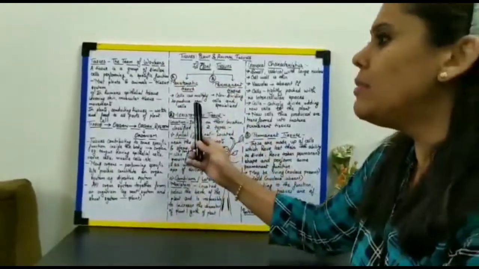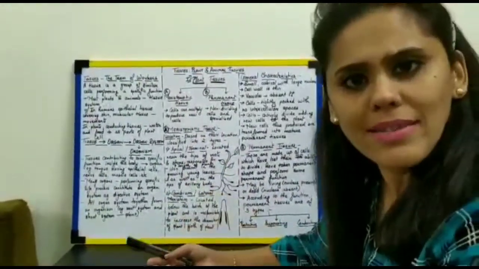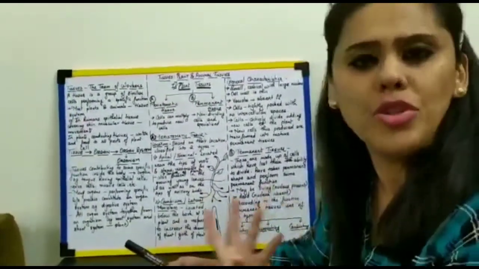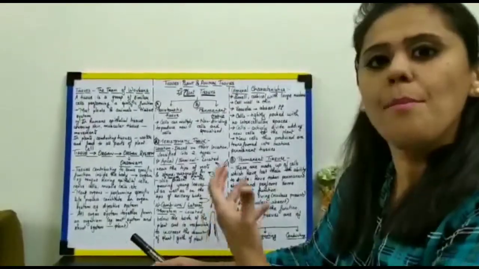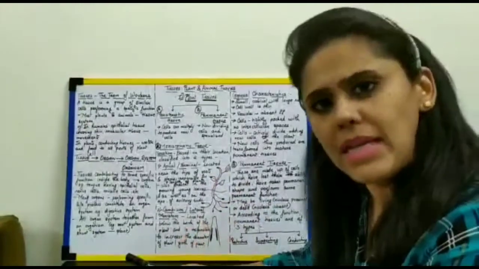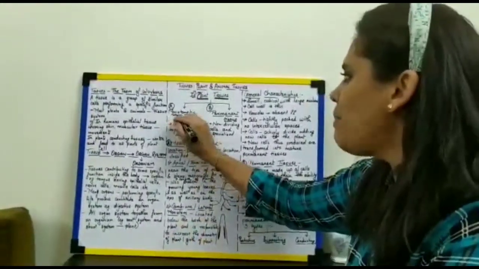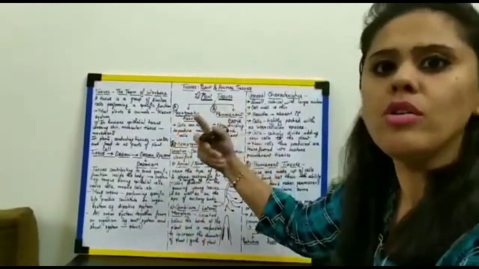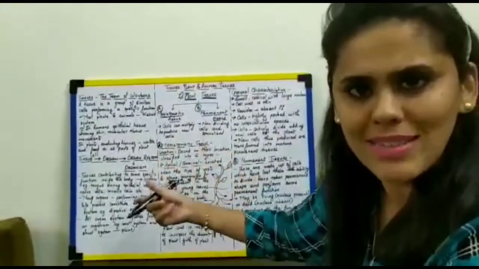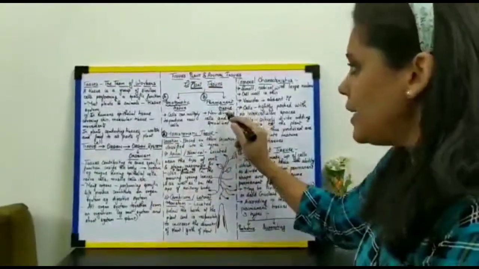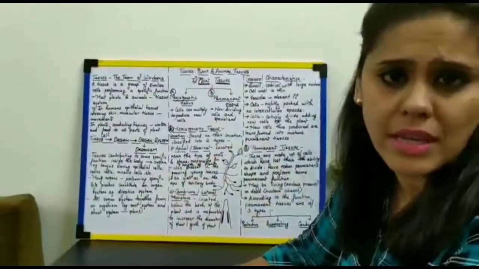What is meristematic tissue? The cells which are rapidly dividing and which can give rise to new cells are called meristematic tissues. Meristos means rapidly dividing cells. So here in meristematic, the word meristos comes. Permanent tissue: the word permanent itself says everything.